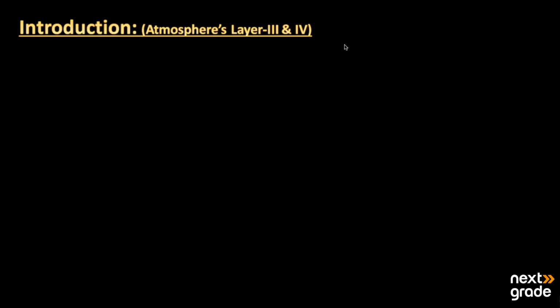So the topic that we will discuss today is the atmospheric layers, the third and the fourth layers of the atmosphere. Basically, the Earth's surface is present, and above it there are four layers.